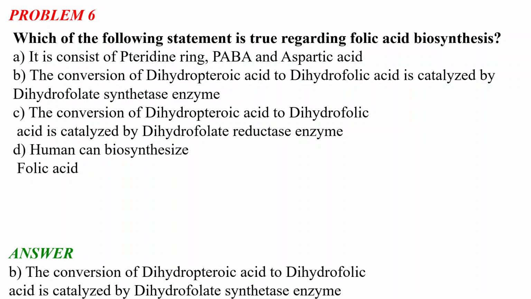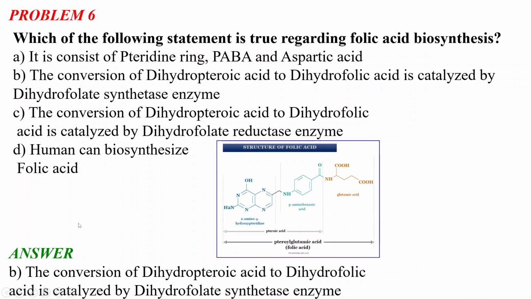The correct statement among these four is option B: the conversion of dihydropteroic acid to dihydrofolic acid is catalyzed by dihydrofolate synthase. Let us discuss the structure of folic acid first. This is the structure; from this figure you can see the structure of folic acid.